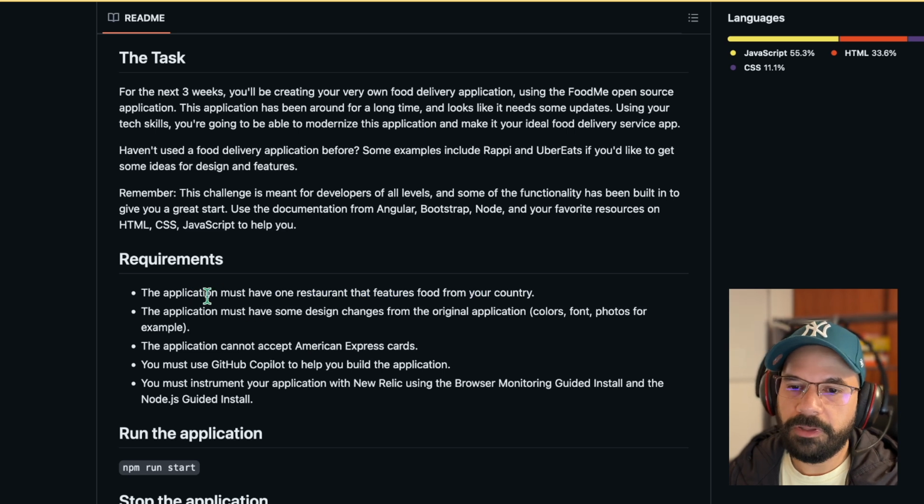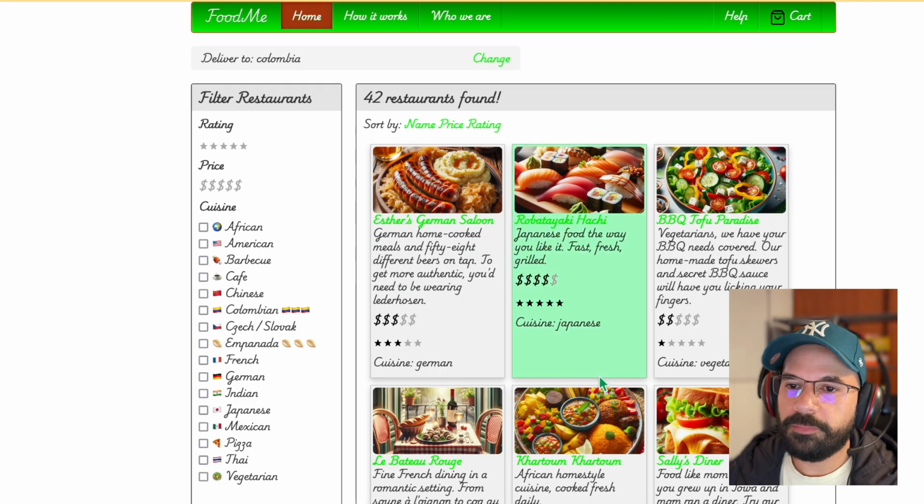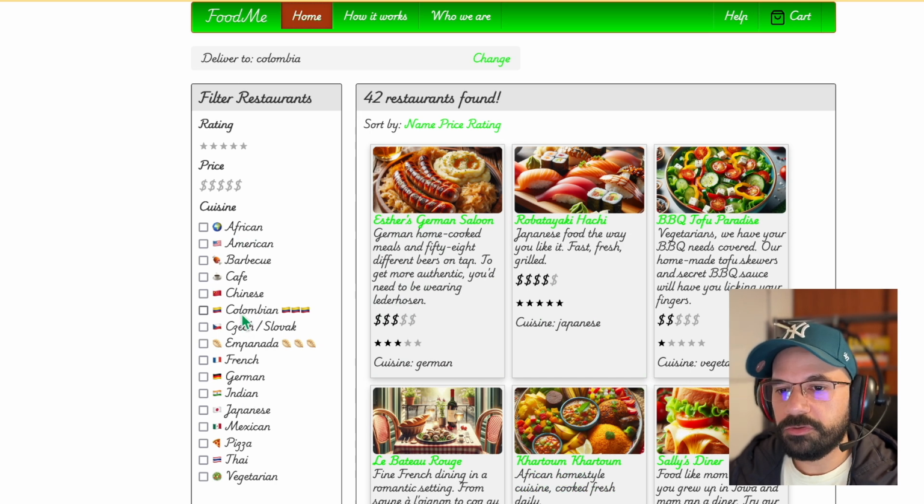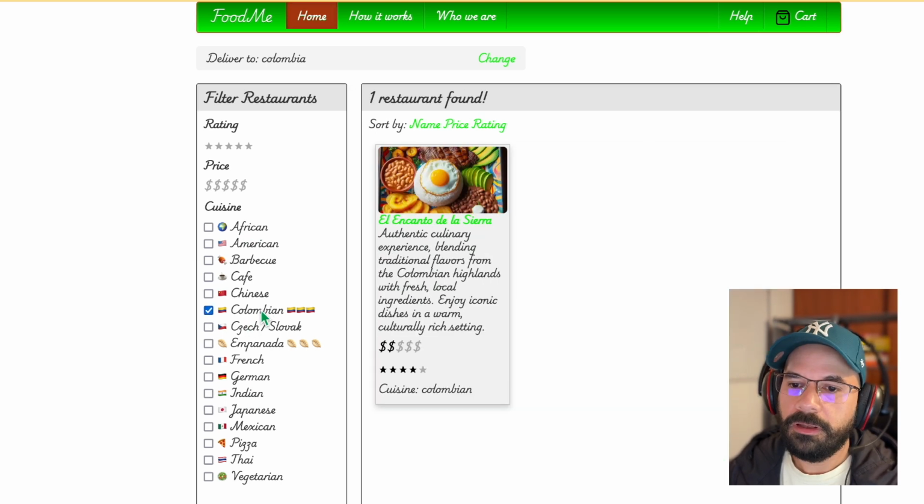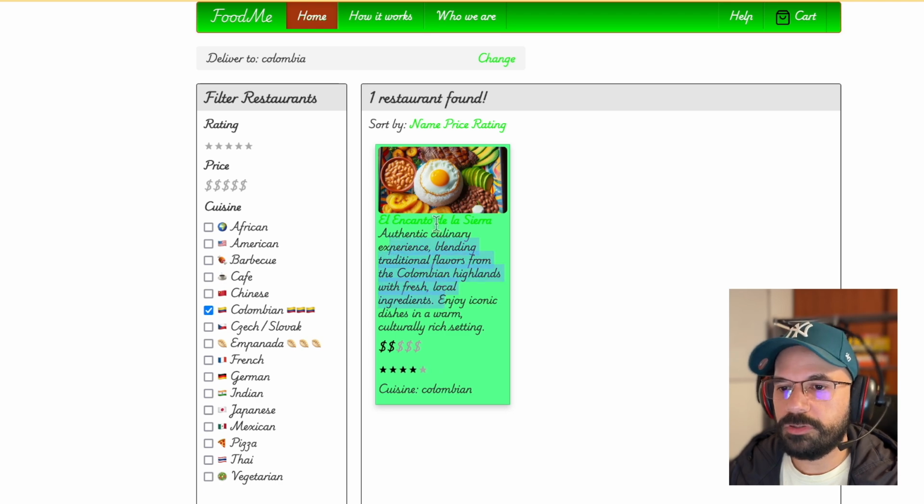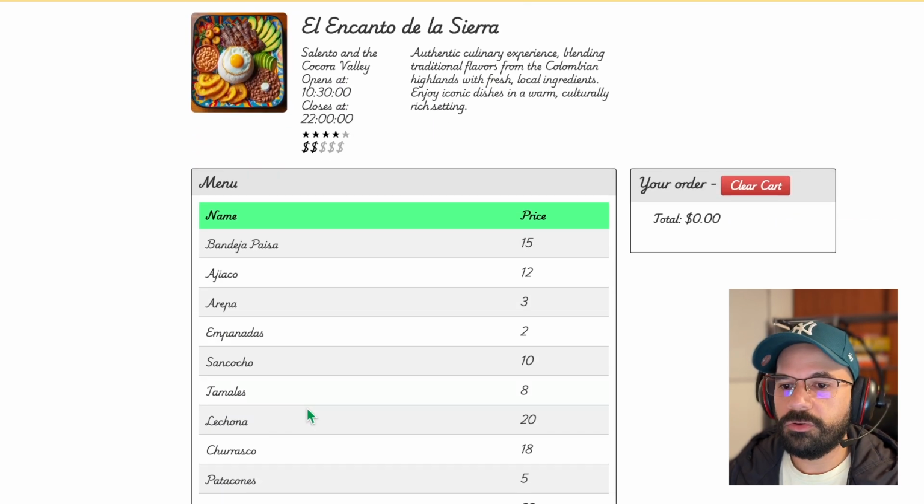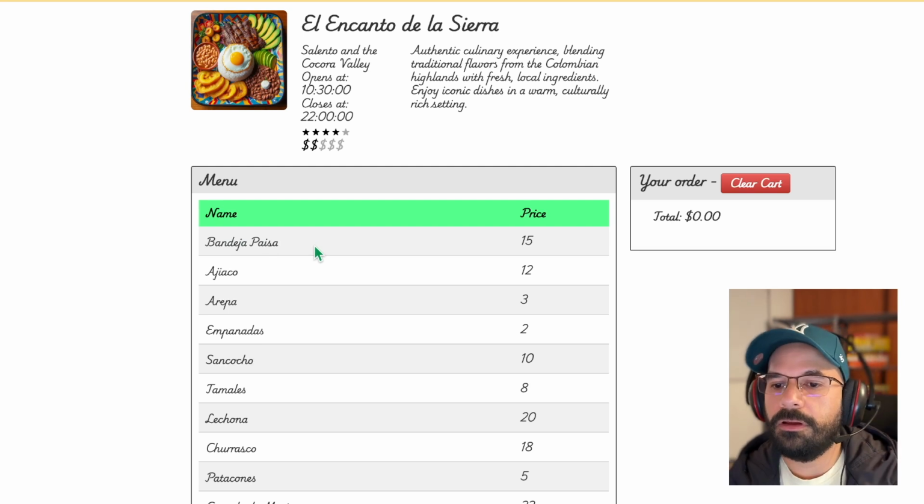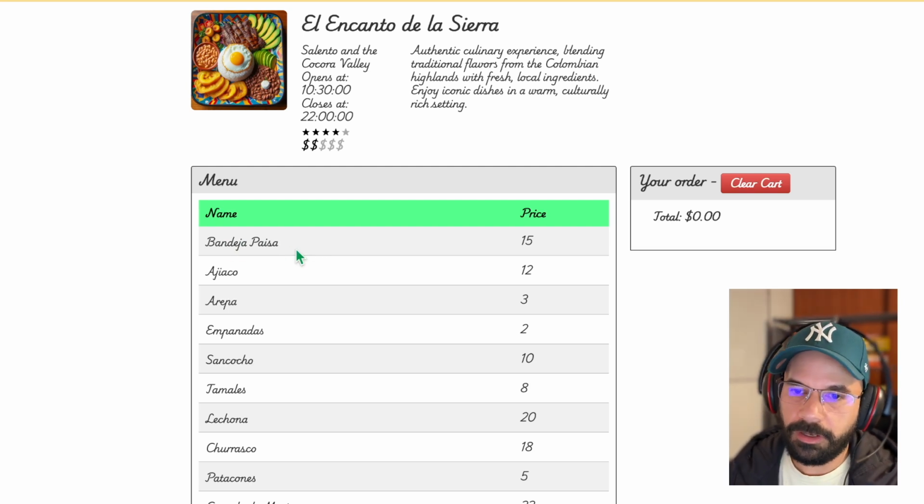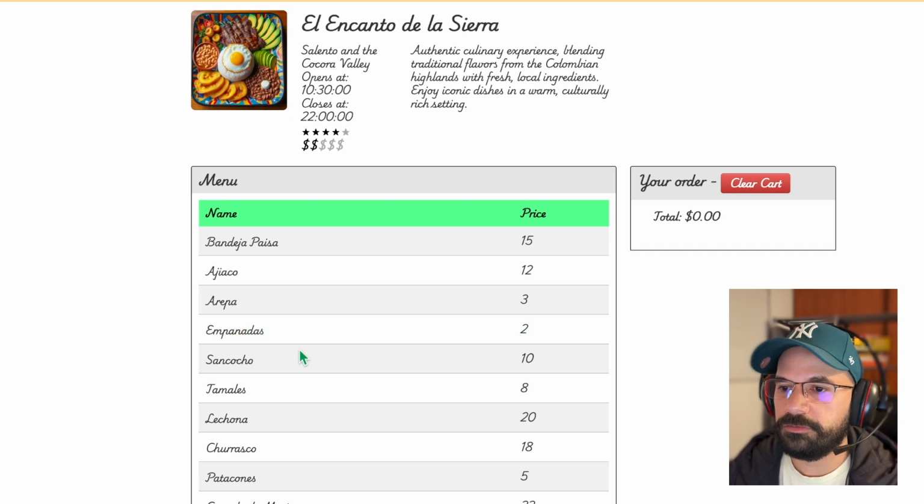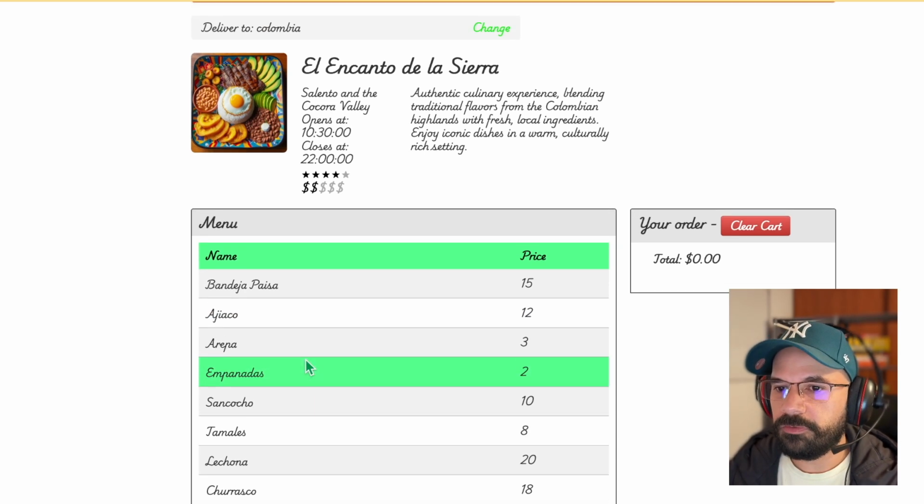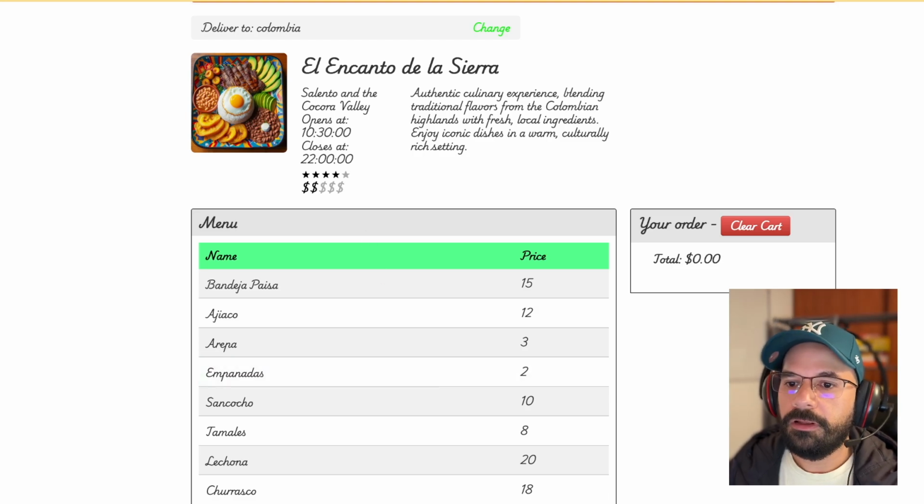The first requirement is the application must have one restaurant that features food from your country. So this is my application. I created a new cuisine, in this case Colombian, and this is the restaurant that I created. I added the price, the rating, the description, the name, the picture, and I also added typical Colombian food here, like bandeja paisa, ajiaco, arepa, empanadas, and so on. So that's the first task completed.